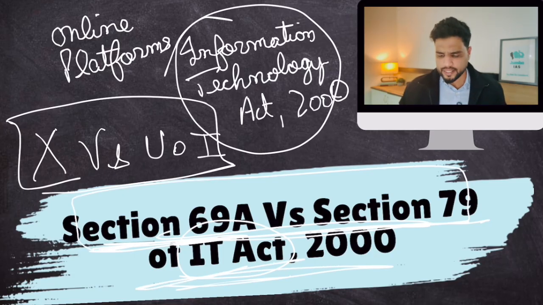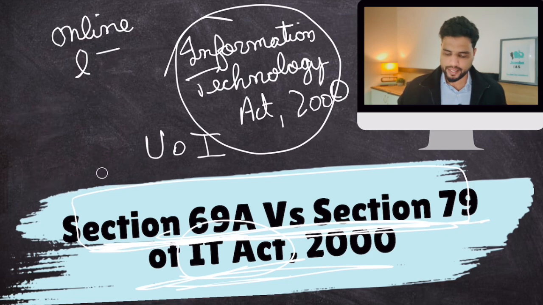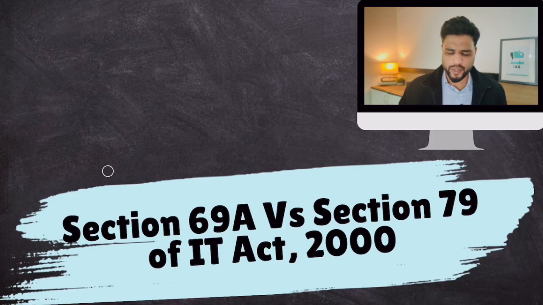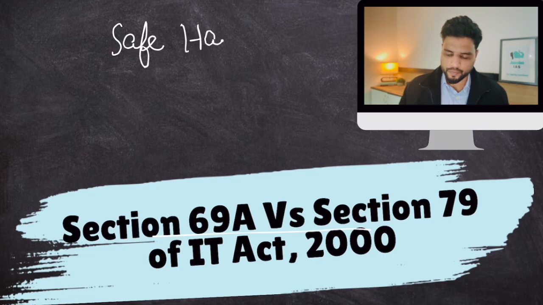Now, to understand the difference between the two, Section 69A and 79, you need to understand one key term, which we have discussed in our current affairs lectures as well, but I'll repeat it again. This key term is important for you to understand the difference between these two. And that is safe harbor immunity.